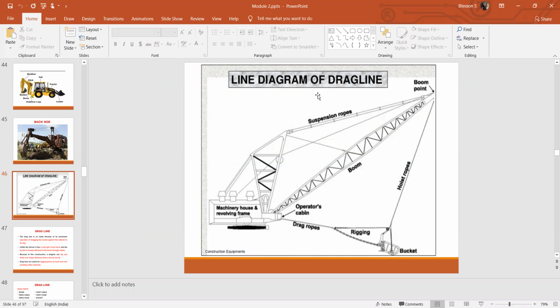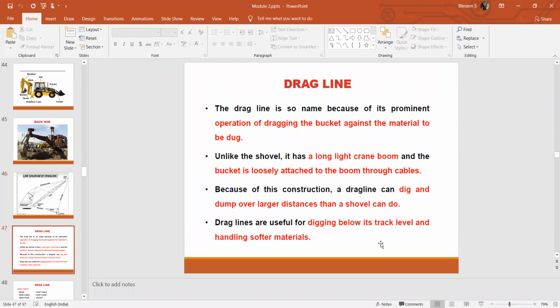Only this boom will be rotating along with the operator's cabin, so that whatever excavated material gets inside the bucket tends to rotate, and the machine digs the material from one point and places it at another point at a long range distance.